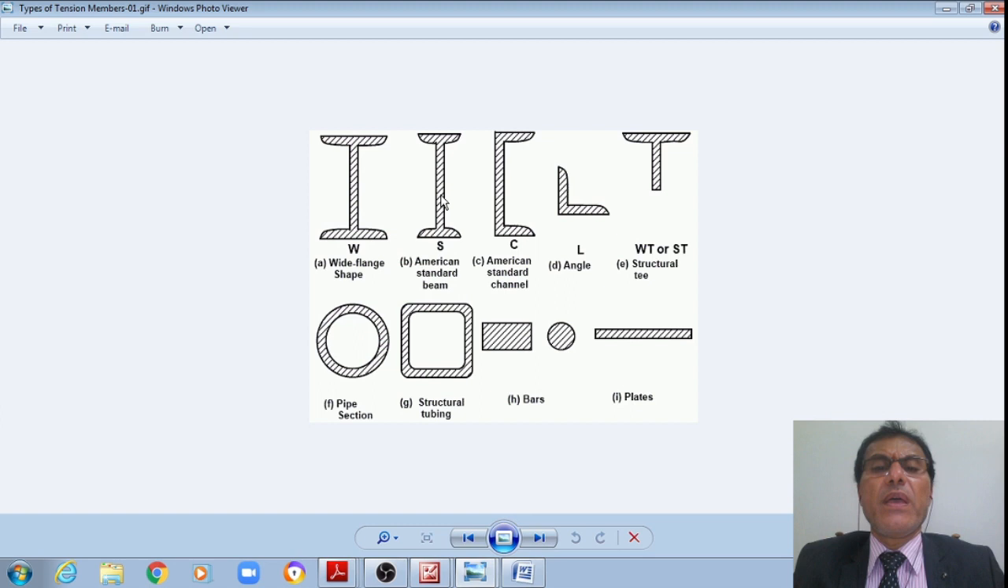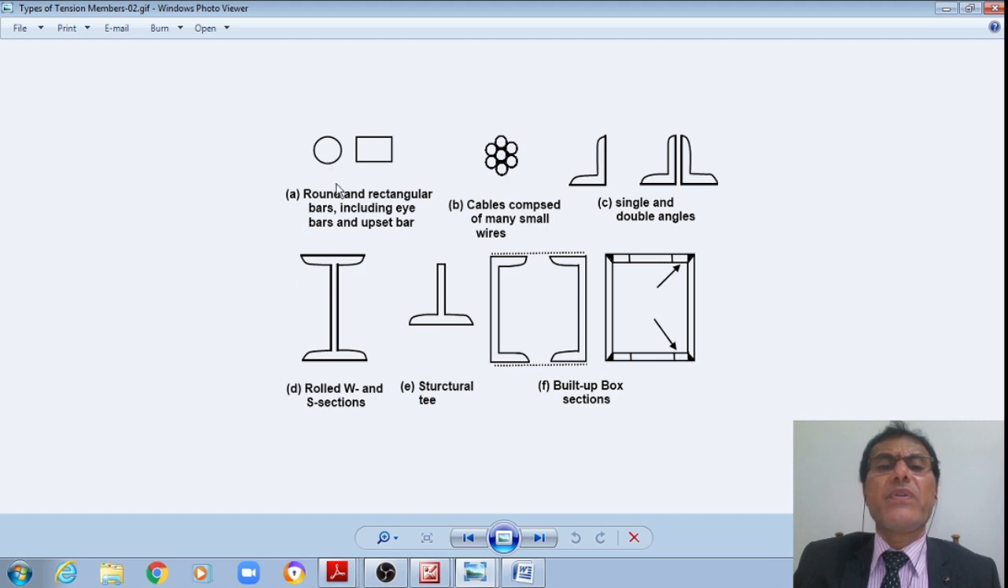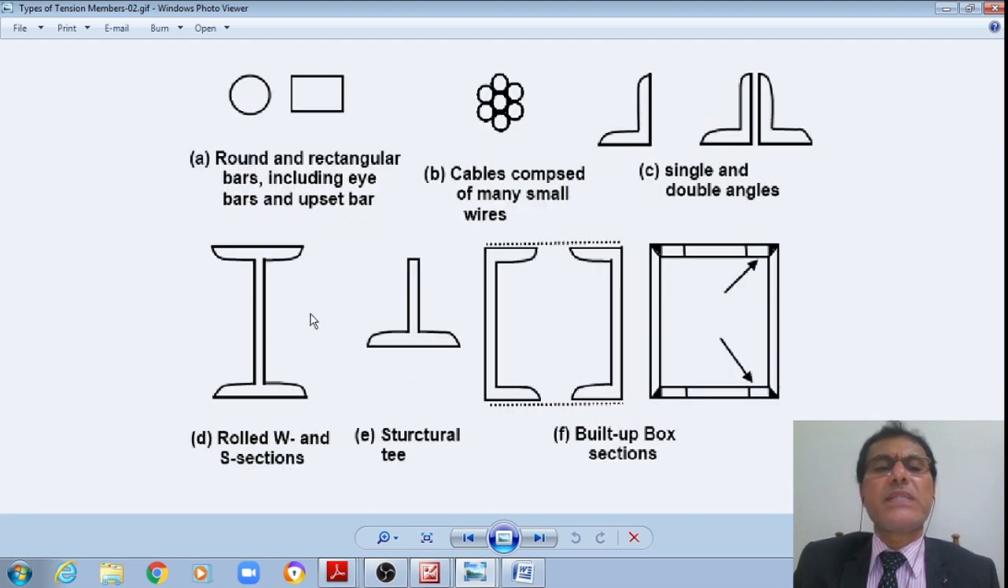These we have already seen. Beam sections, wide flange beam sections, channel sections, single angle sections, or single T sections may be used, or hollow pipe sections, square or rectangular hollow sections, solid bars, or plates may be used for smaller loads. As the load slowly increases, higher sections, single sections, can be used. Sometimes round or rectangular bars, including I bars, may also be used, or angle section, or two angles, which we have already seen.